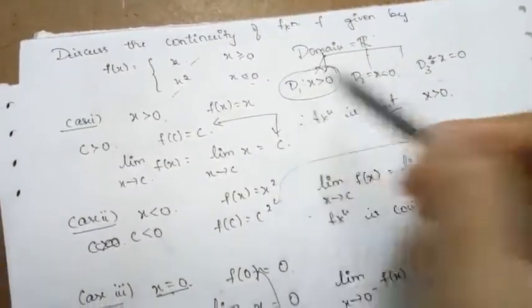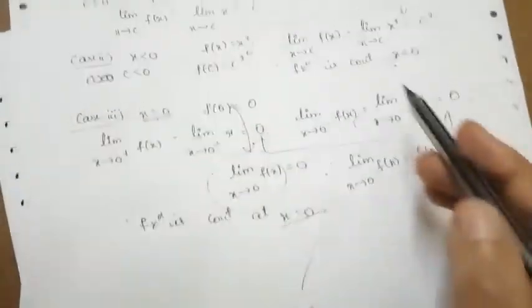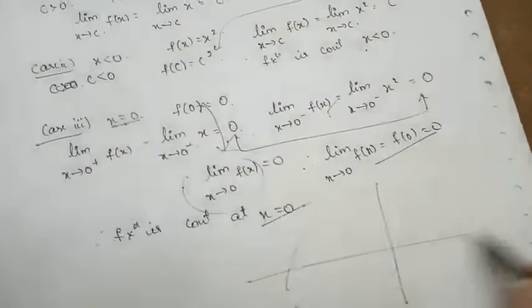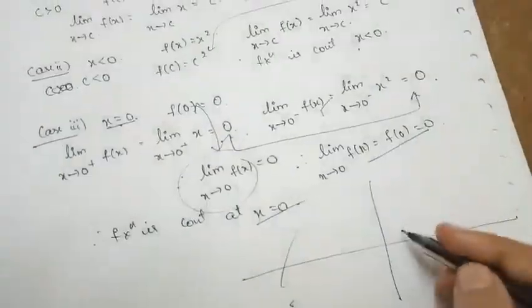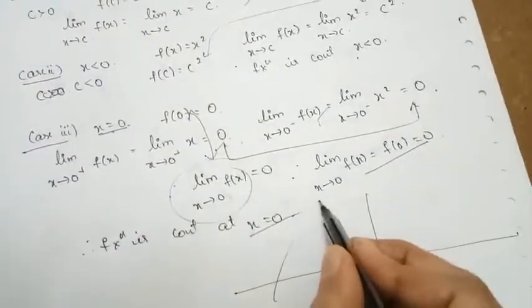So when x is greater than 0, it is continuous. When x is less than 0, it is continuous. When x is equal to 0, it is continuous. So the function is continuous on the whole domain. Now if I try to draw the graph of this function, when x is less than 0, it is x square, and we know how the graph of x square looks.